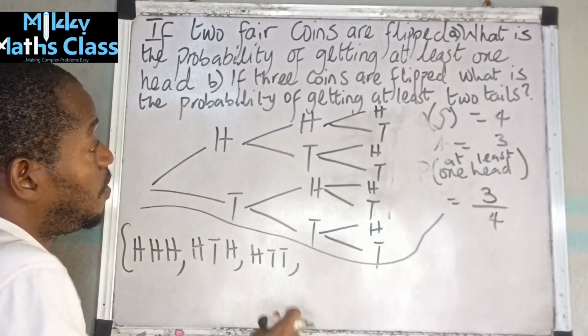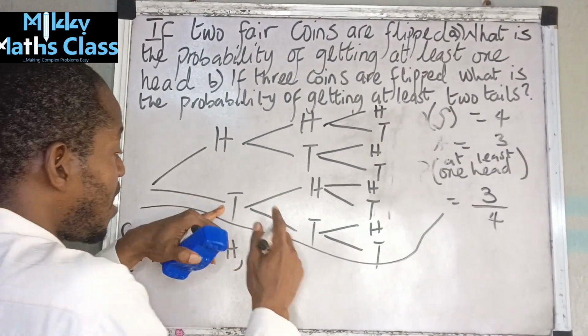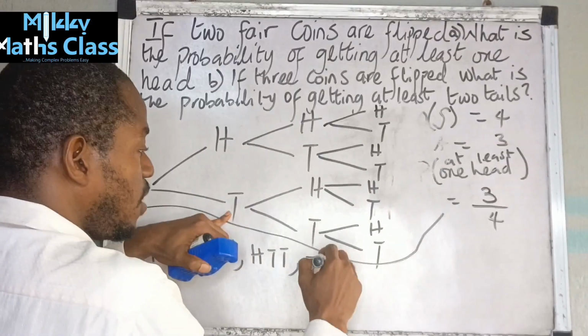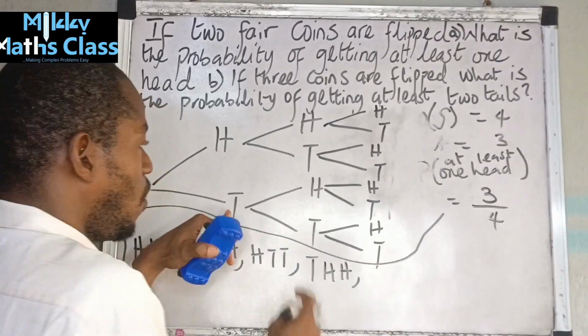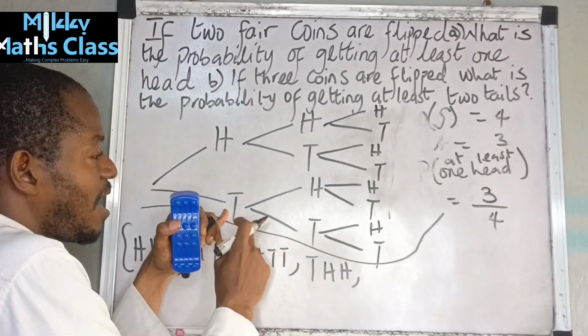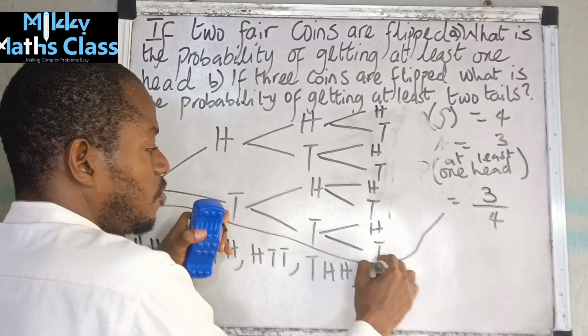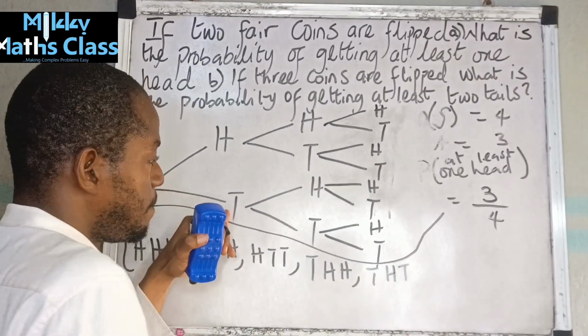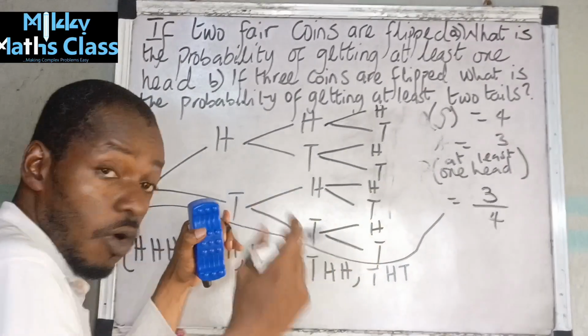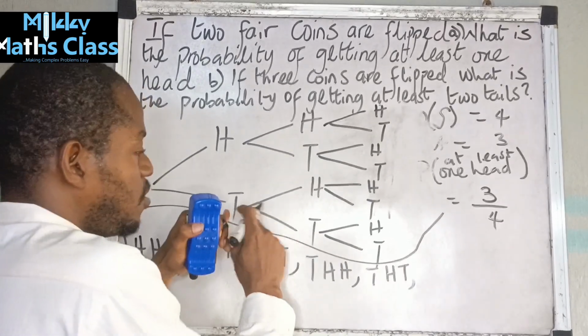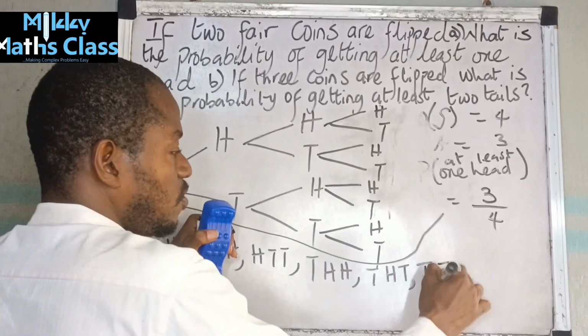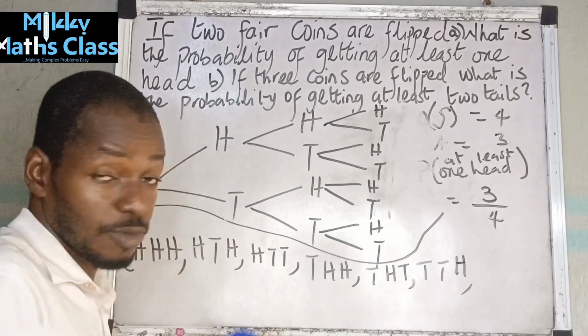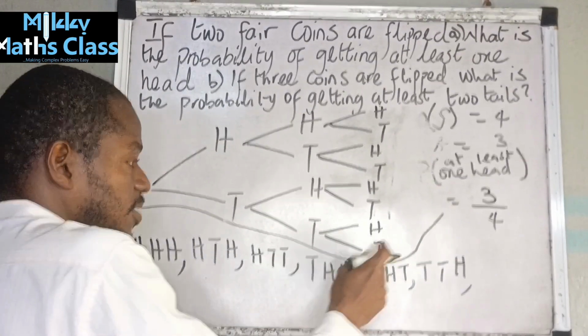Or I can have the first one land on the tail: tail, head, head. Or I have tail, head, tail. Or I can have tail, tail, head. And the last possible outcome, tail, tail, tail.